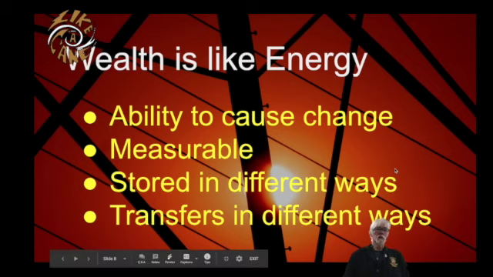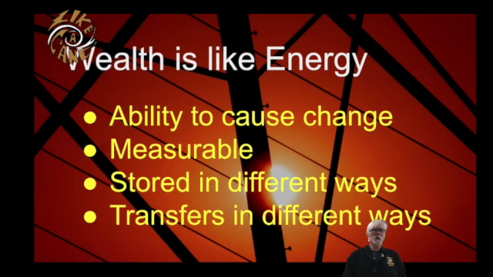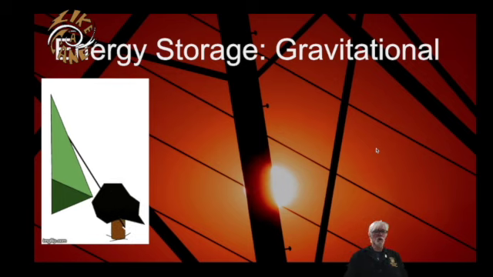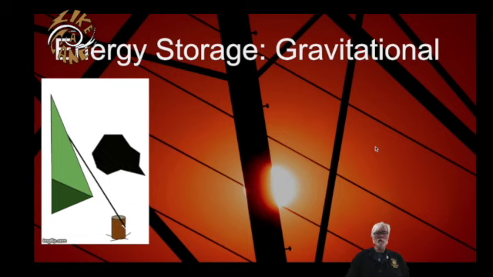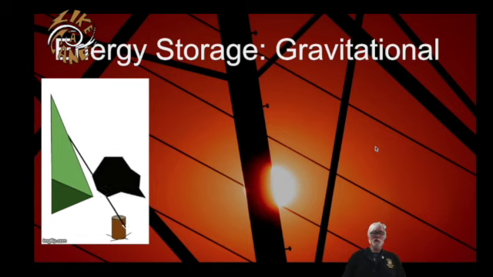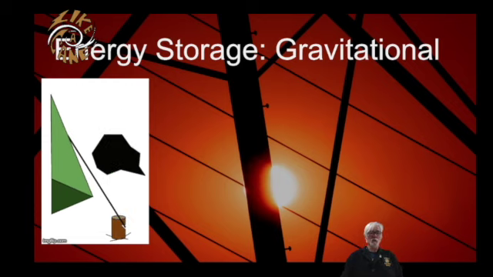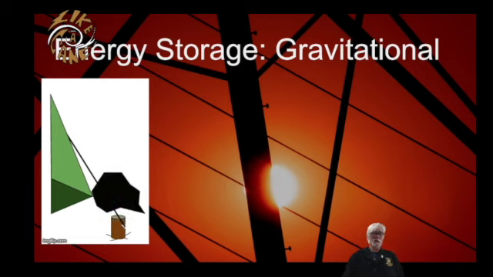Let's look at 5 different ways that energy can be stored that are pretty common in simple physical situations. One of them is called gravitational energy. Now, you may have in science classes before heard of this as potential energy, but all energy is potential, and so we're not going to use that word. We're going to try and avoid that. We're going to call this gravitational energy. This is energy that's stored in an object held away from the Earth. It's stored in the position of an object that's in a gravitational field.